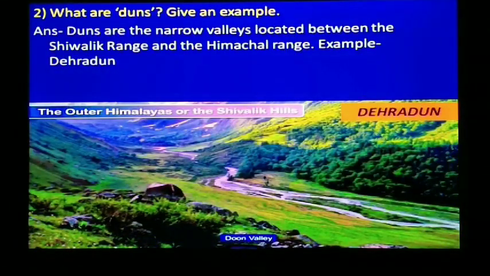Question number 2. What are dunes? Give an example. The answer is dunes are the narrow valleys located between the Shivalik range and the Himachal range. The example is Dehradun. Here the picture of Dune Valley, Dehradun is shown.